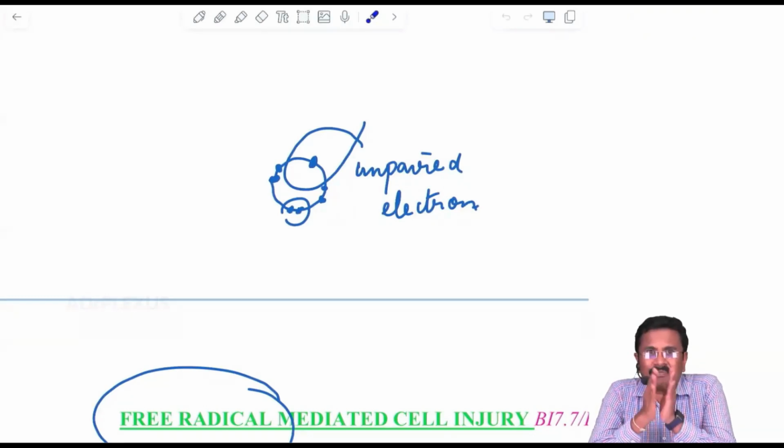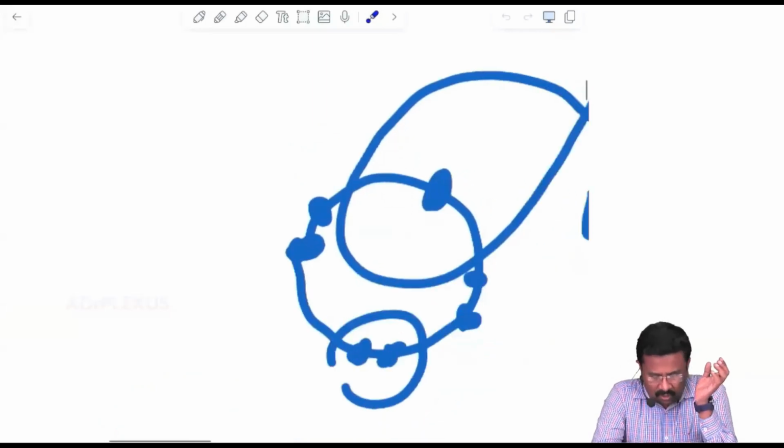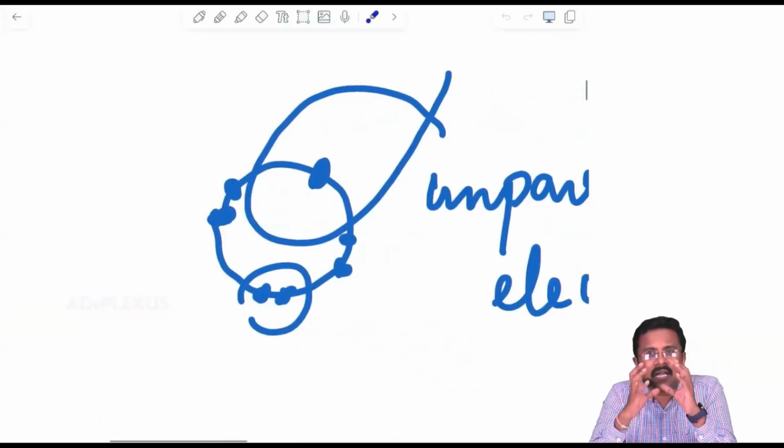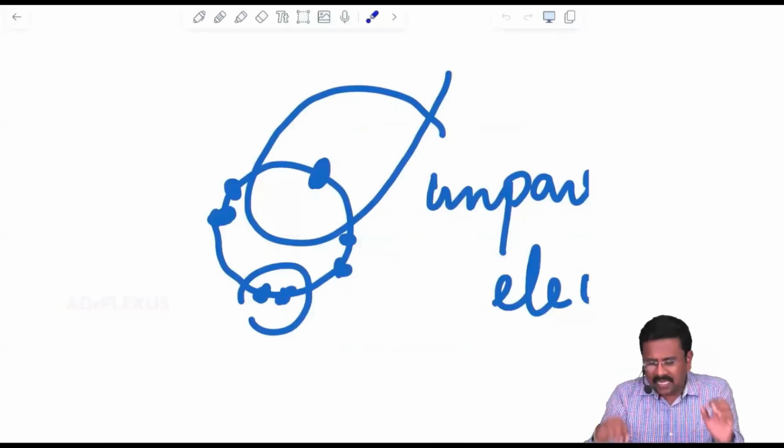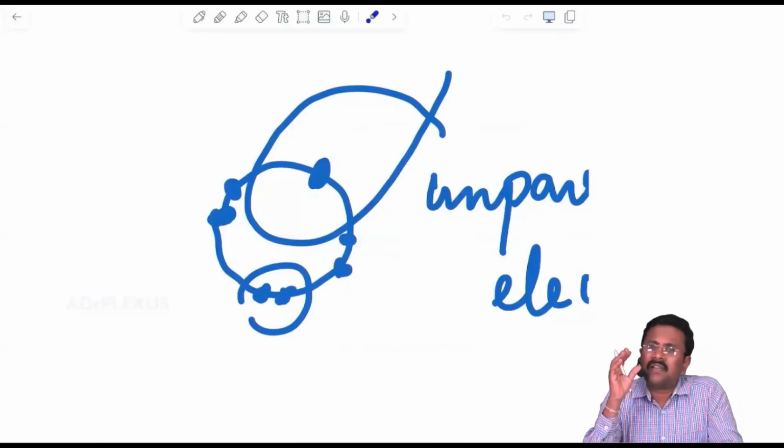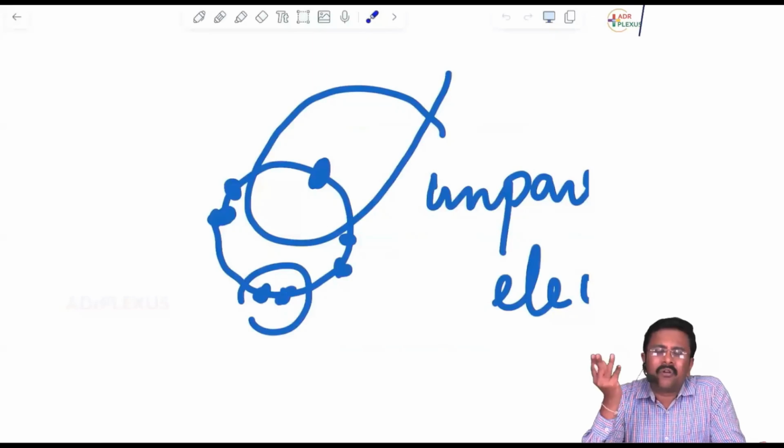From there only all this started. So free radicals cause much damage, no? So remember that. What are free radicals? We discussed that all the atoms will have the outer shell with paired electrons. Free radicals are the components which have an unpaired electron. Everyone is in a pair, and I am alone, not having any pair.